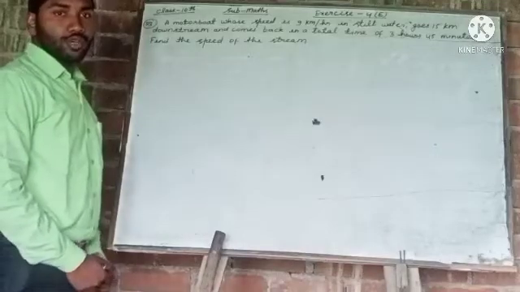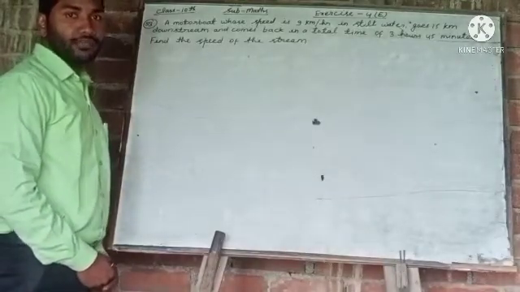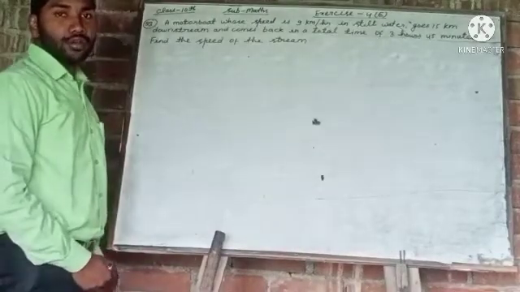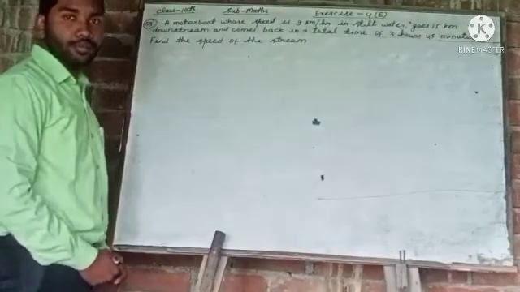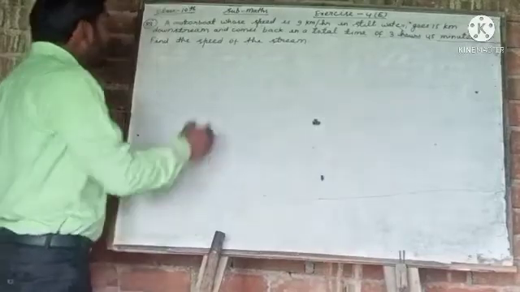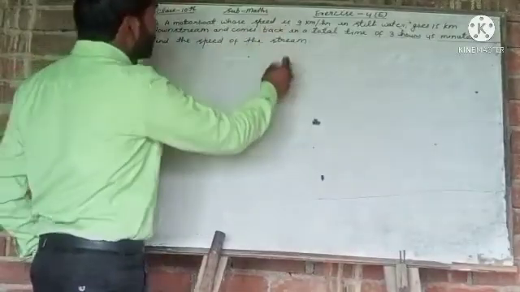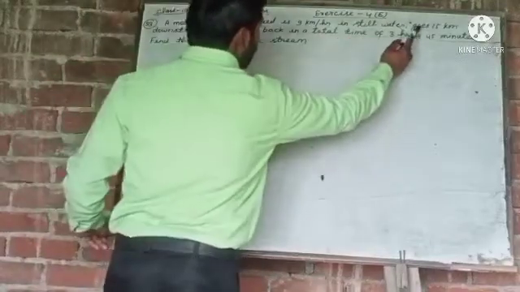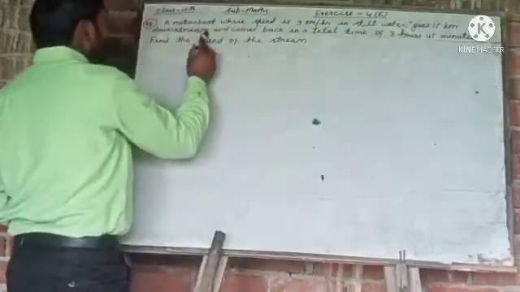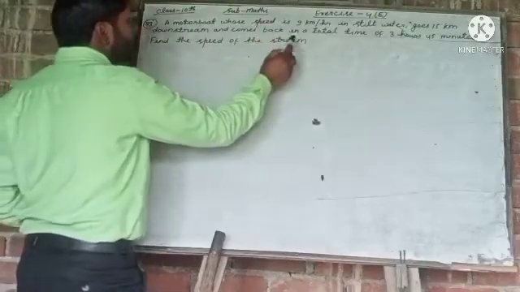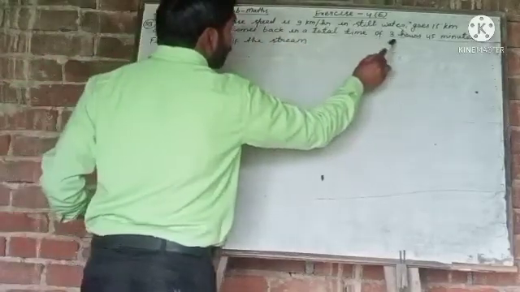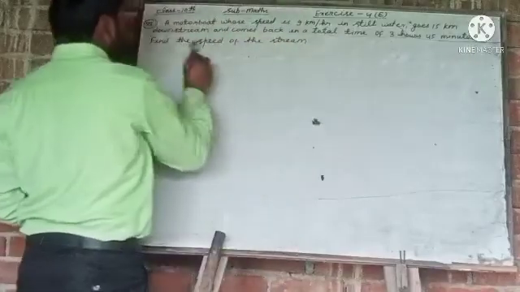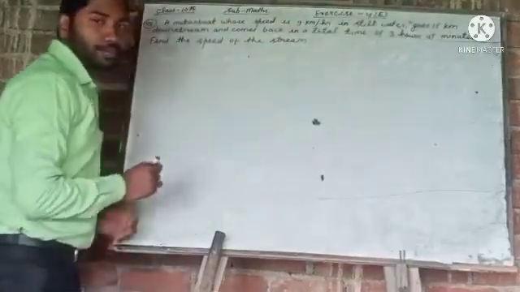Today I am going to tell you question number 53 from your exercise 4E, which is also based on distance and time. So the question is, a motorboat whose speed is 9 km per hour in still water goes 15 km downstream and comes back in a total time of 3 hours 45 minutes. Find the speed of the stream.